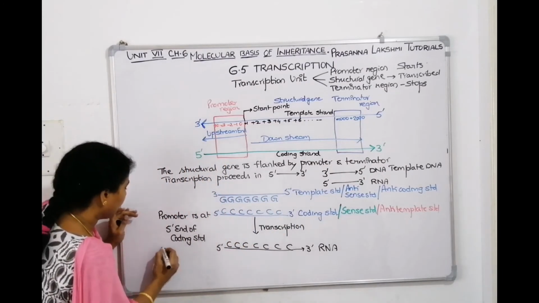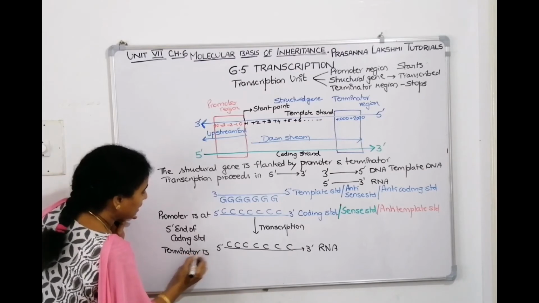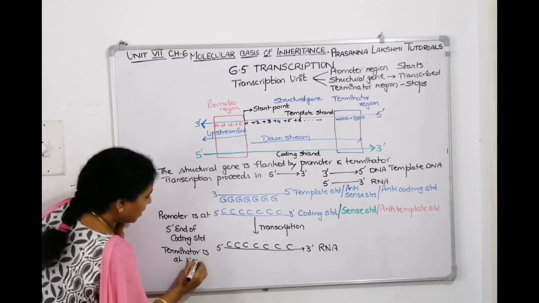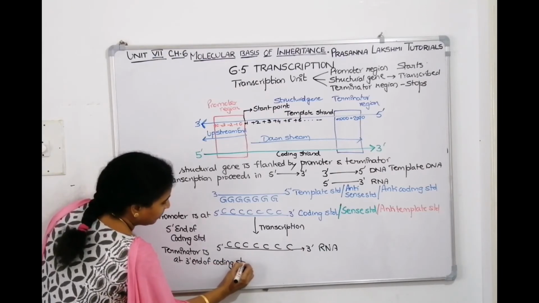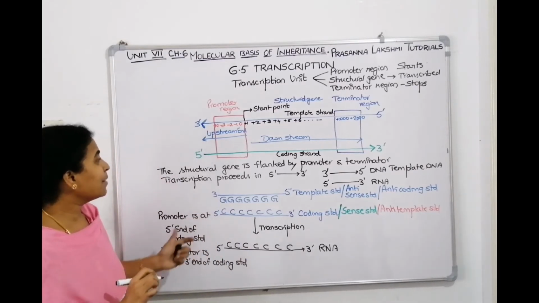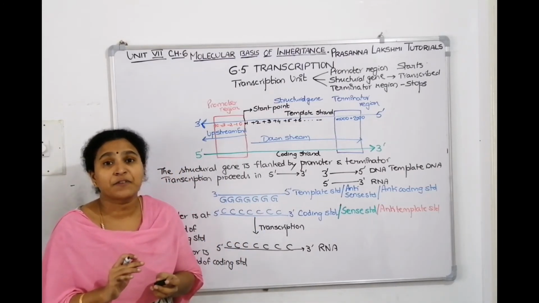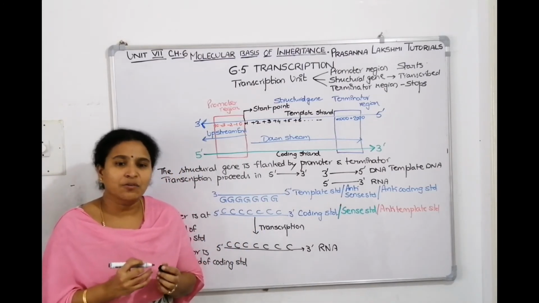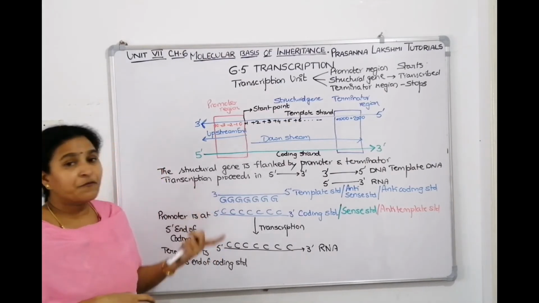That also tell terminator. Where is it? It is at the 3' end of coding strand. Terminator is at the 3' end of coding strand. Promoter is at the 5' end of coding strand. Means all the reference points you are giving with reference to coding strand only. Understood? Understood.